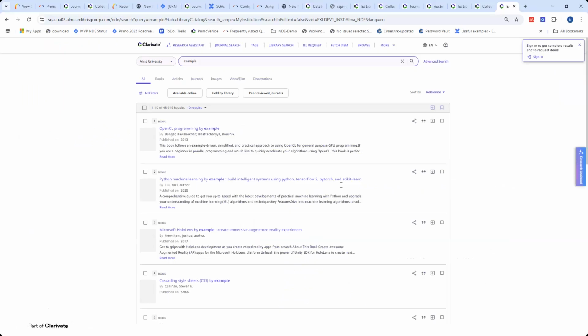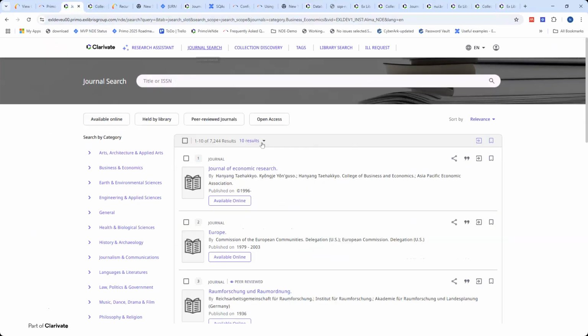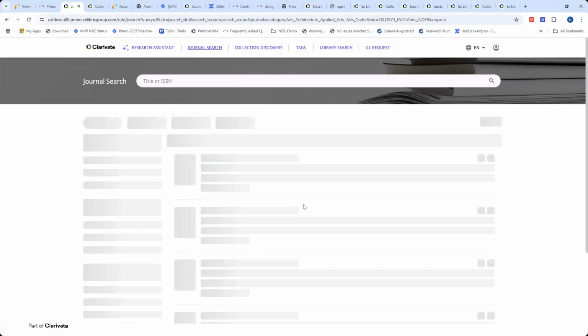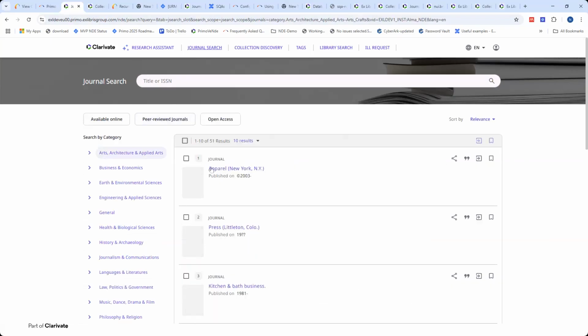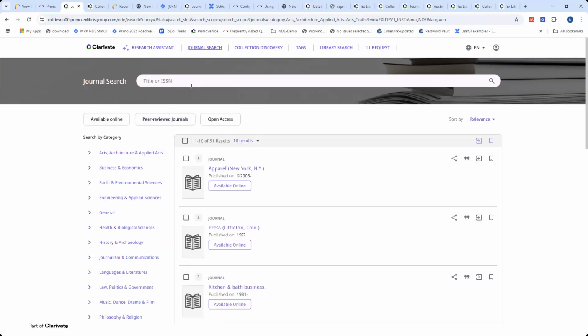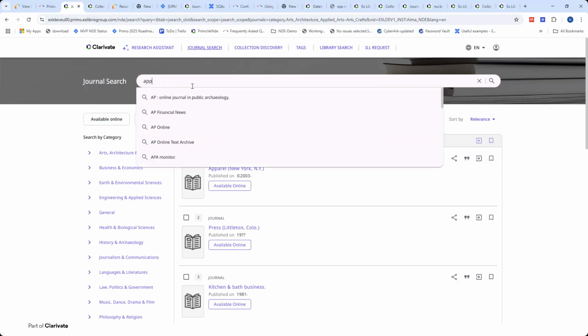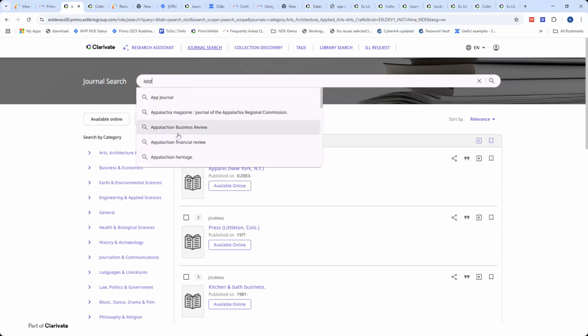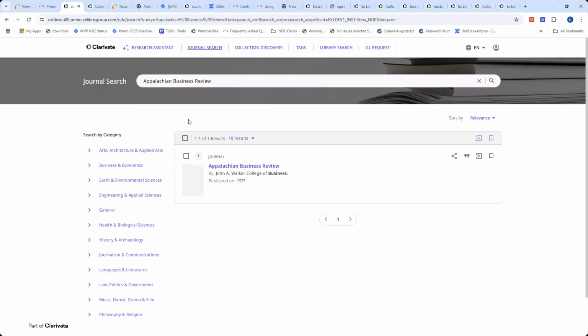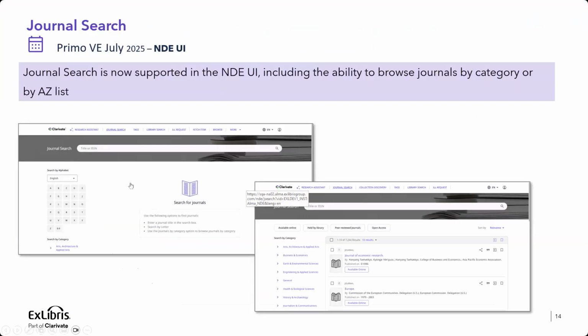We can go ahead, and there is a demo for that here. So you can see in the journal search, quick filters are on the top. You can see also the ability to browse by category, or I can go and also have autocomplete for a journal that I search for. And as I mentioned, it also includes the A to Z. This is the journal search.